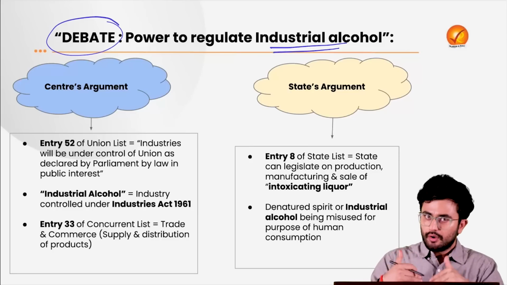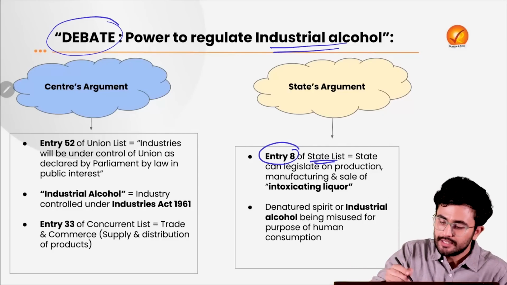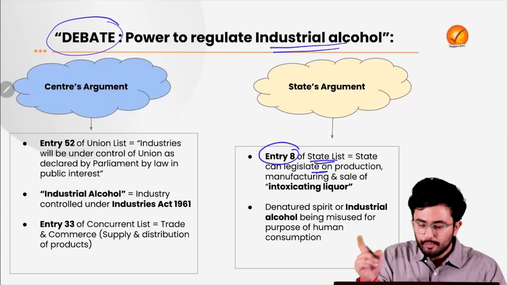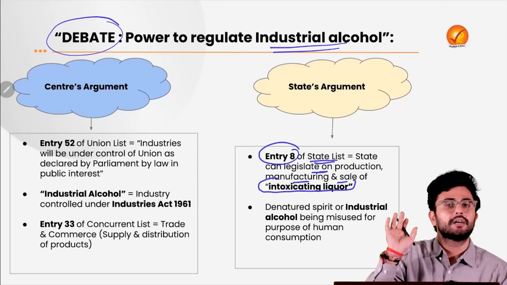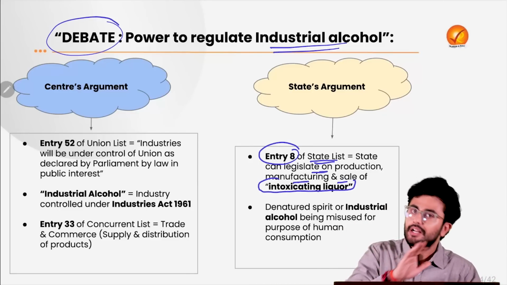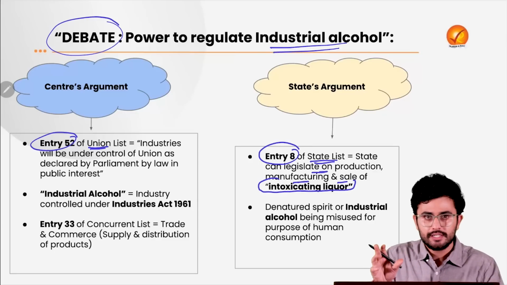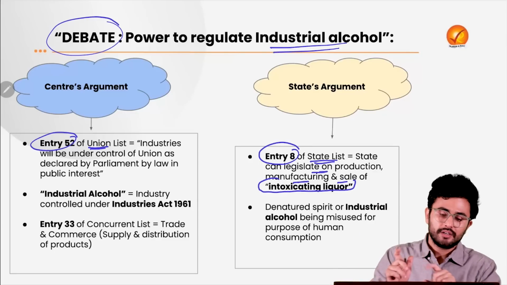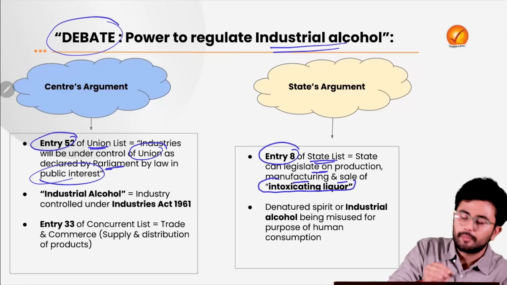The argument of the state government was that under Entry 8 of the State List, the state can legislate on the production, manufacturing and sale of intoxicating liquor. But the central government was arguing that under Entry 52 of the Union List, industries as a sector will be under the control of the Union if declared so by the Parliament in the public interest.